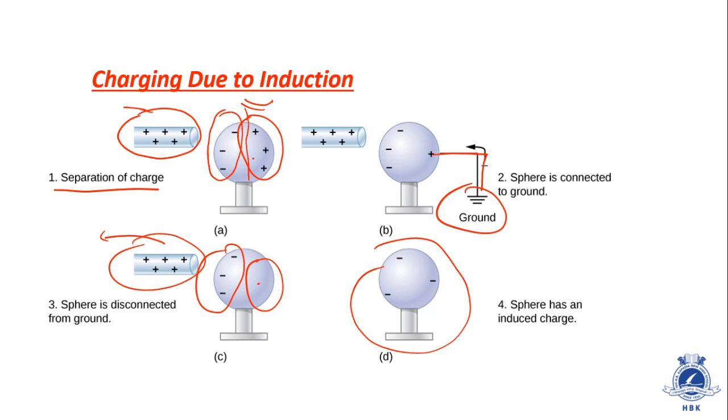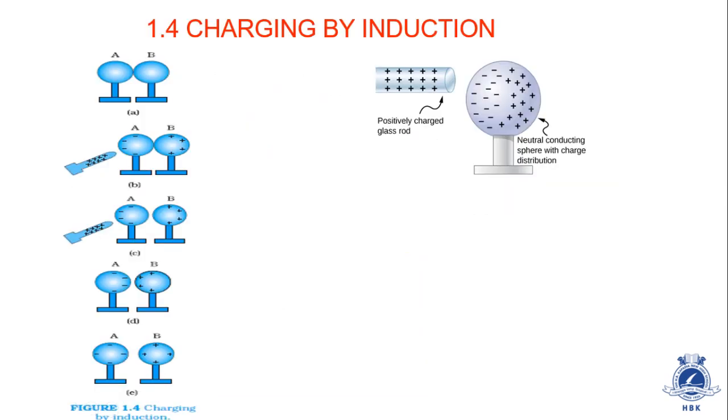So the total charge of this portion was 0, but after some time, after charging, it got negative charge. This kind of charging is also called charging with the help of induction, or charging due to induction. Now let's see the NCERT diagram.